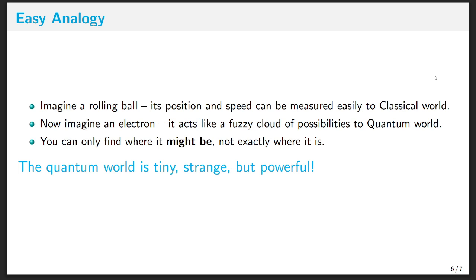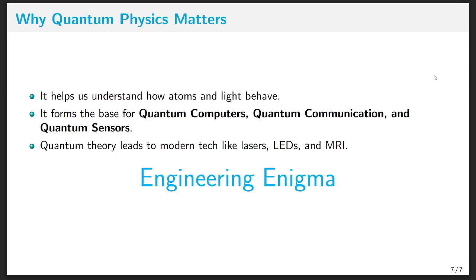Think of it like this. In the classical world, imagine rolling a ball. You can easily track its position and speed. But in the quantum world, imagine an electron. It does not move like a ball. It's more like a fuzzy cloud. You can't say exactly where it is, only where it might be. That's the magic, and that's the mystery of the quantum world.